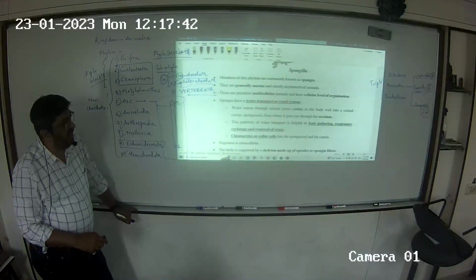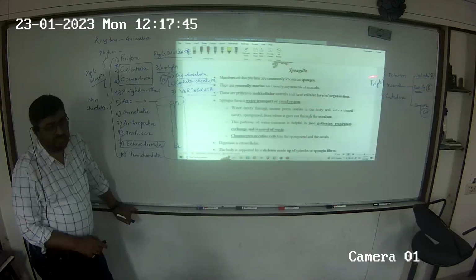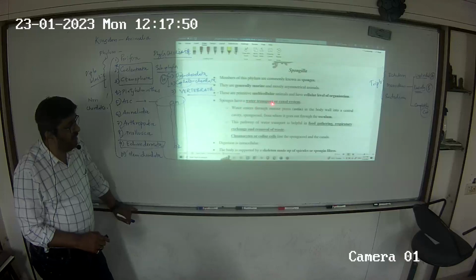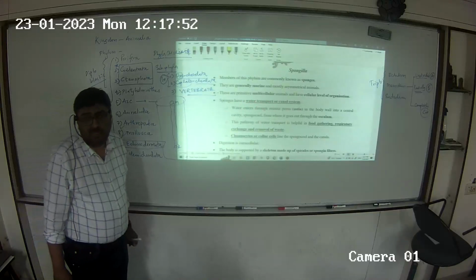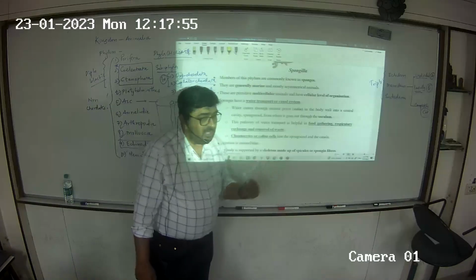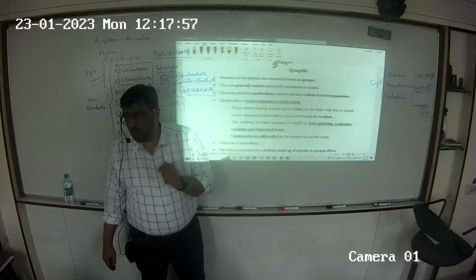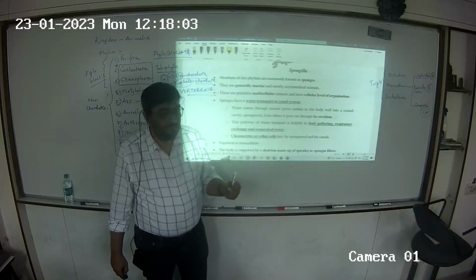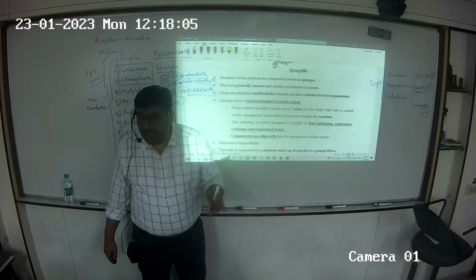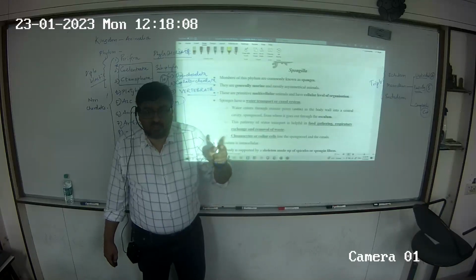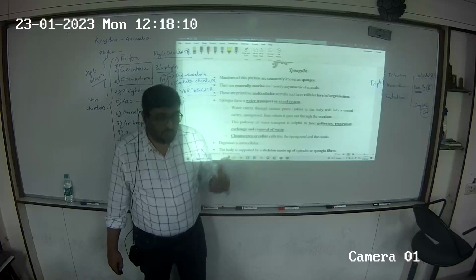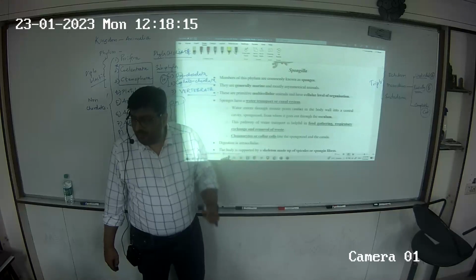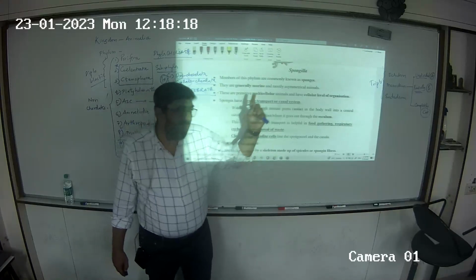Primitive multicellular animals having cellular level of organization. The level of organization is cellular. Sponges have a water transport or canal system. Before I explain what the water transport or canal system is, one word of small caution. In Echinodermata there is a water vascular system. The systems are completely different, but students sometimes interchange these two. So you have to be very careful. Water transport system is for Porifera, water vascular system is for Echinodermata.